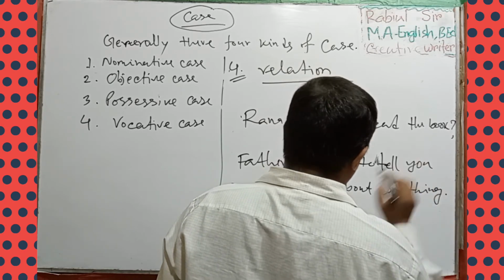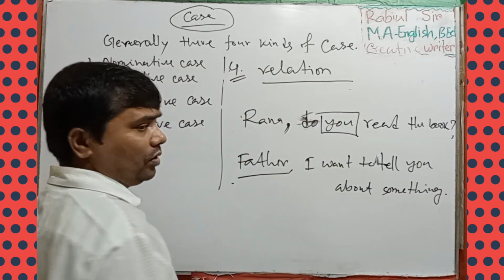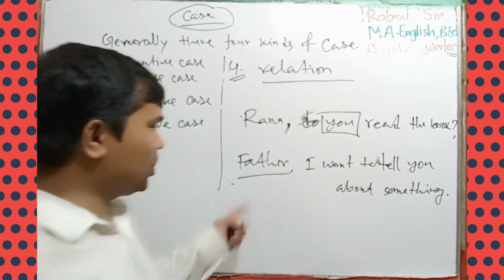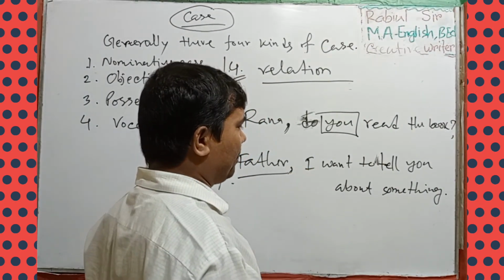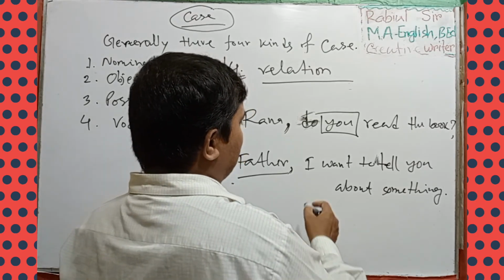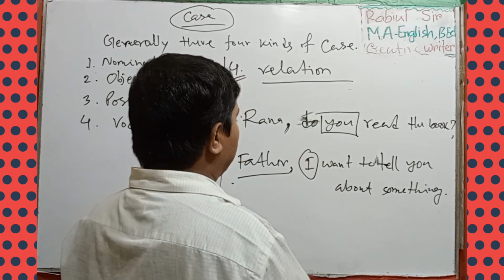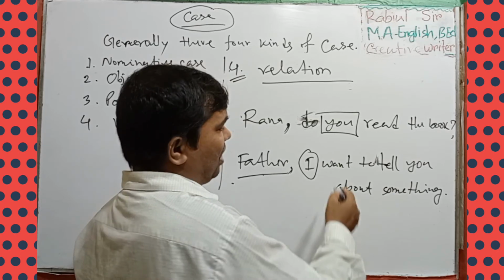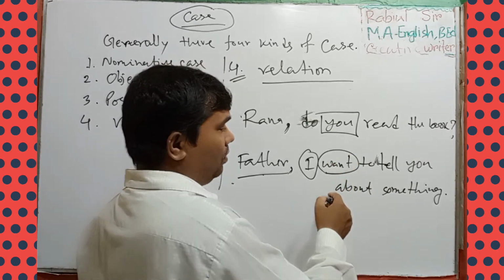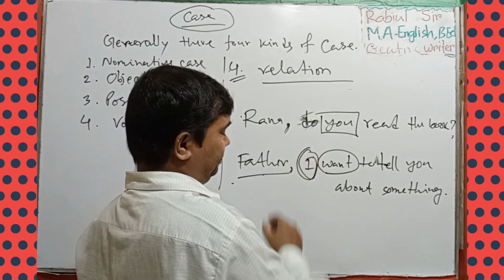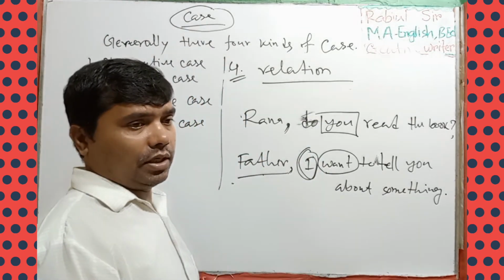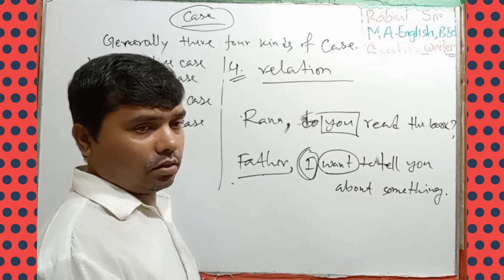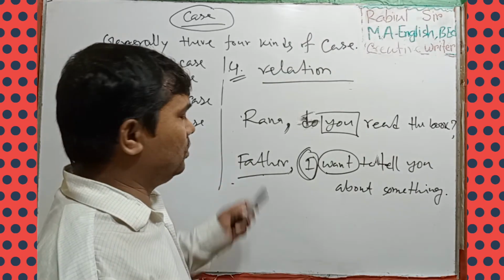Here father is a relation, not the subject, because there is a comma. The subject of the verb is I. Father is not the subject of the verb. It is vocative case. Clear? Yes. These are vocative case.